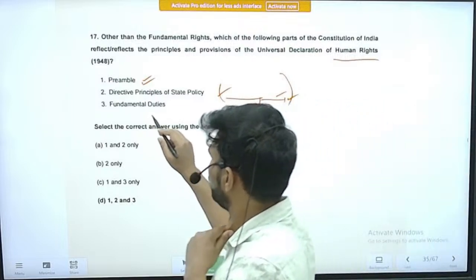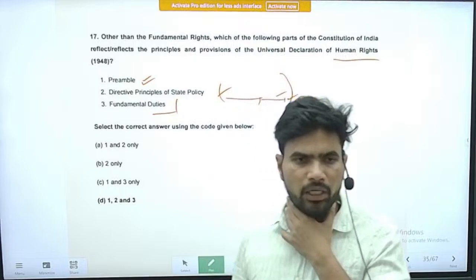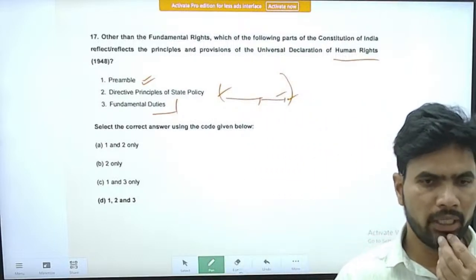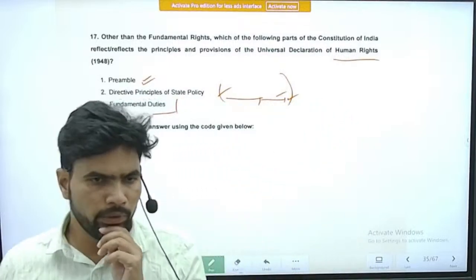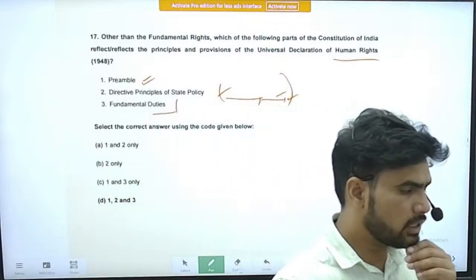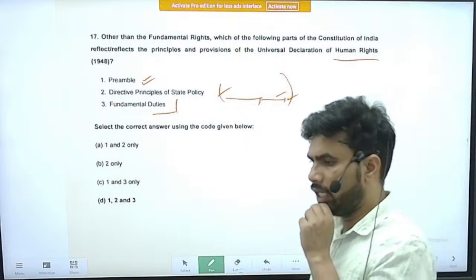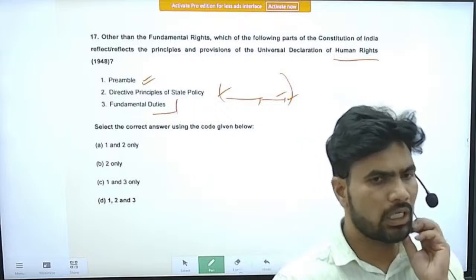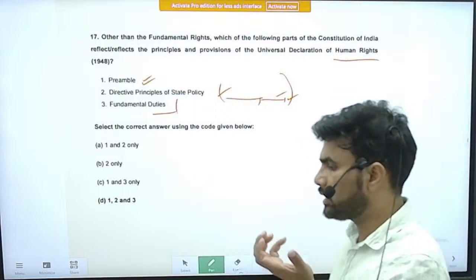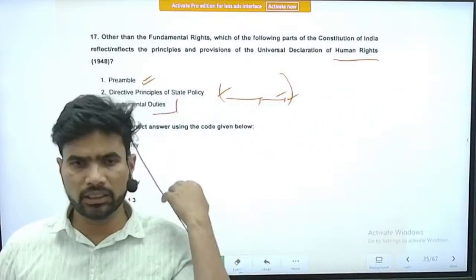Next, fundamental duties. Yes, fundamental duties also cover many things, like having a scientific temper, respecting fellow human beings, protecting and recognizing the dignity of women, compassion towards other fellow beings and other living beings, etc.